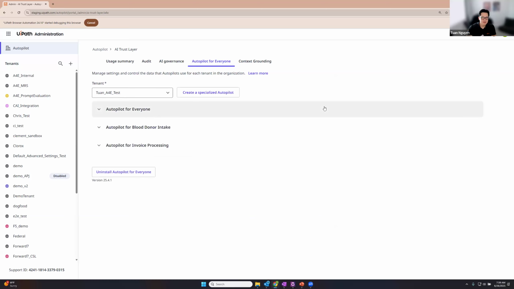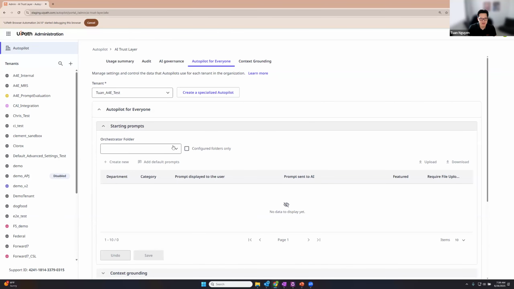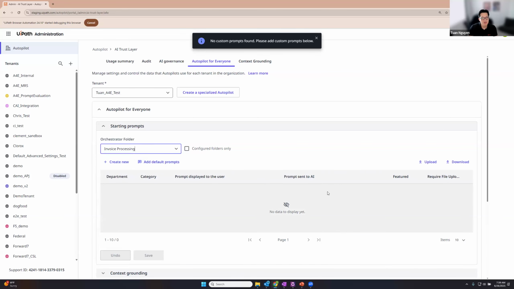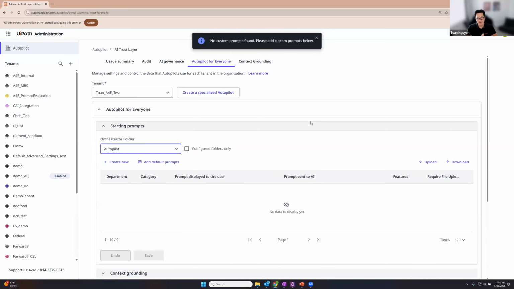As you can see, it's already been installed, so it recognizes Autopilot for everyone installed and starts populating the information. So you will always see this Autopilot for everyone tab here. This is the general purpose Autopilot for everyone that everyone will have access to. Here are the starting prompts you can configure for that user. The starting prompts are configured per folder. So let's say you wanted to make sure users in the invoice processing group had access to a specific set of starting prompts, you would go in here, configure them, and only the users in that folder would see those starting prompts, right? So again, we follow the permissioning structures of the orchestrator very, very closely.